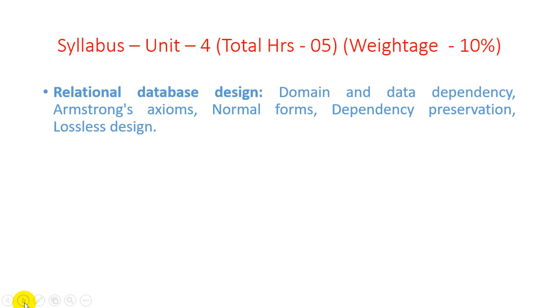I will try my best to explain all the things with the help of examples and prepare the best video to present in front of you. You just see the video and solve your doubts. Dependency preservation and lossless design. I think it is one of the best units to learn the actual concept of a data management system subject.